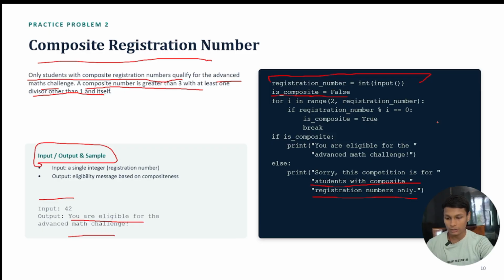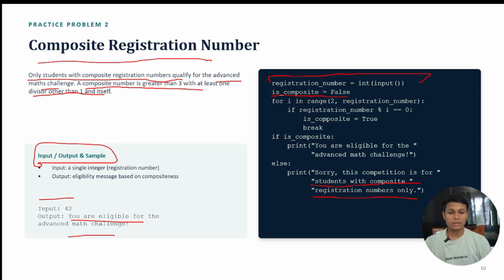So let's take an example where the number was 40. The last registration number was 40. So it will start from 2 and go till 39. 40 will not be included here.